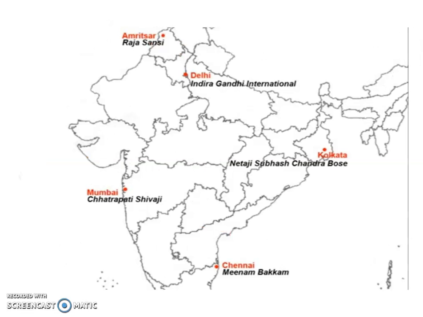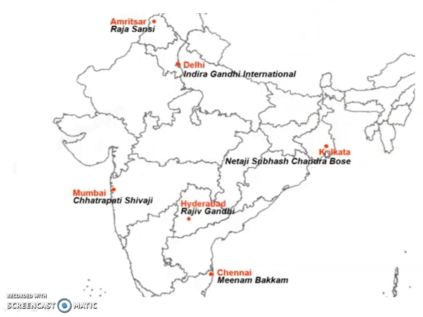Then the next, Netaji Subhash Chandra Bose International Airport, Kolkata, that is in West Bengal. The exact place is here. So you have to point Netaji Subhash Chandra Bose International Airport in this area. Okay.